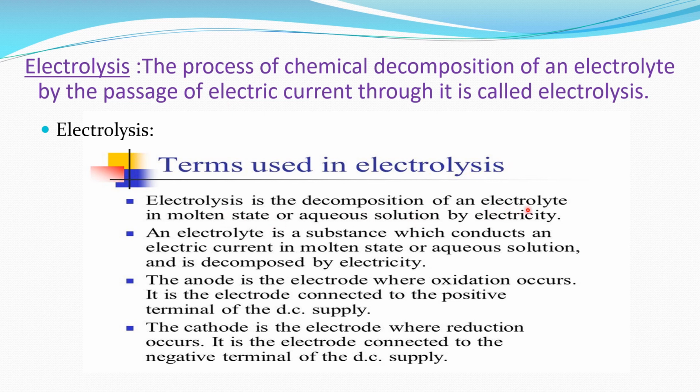Electrolysis is the decomposition of an electrolyte in molten state or aqueous state by passing electric current through it. An electrolyte is a substance which conducts an electric current in molten state or aqueous solution and is decomposed by electricity. Of the two electrodes used during electrolysis, one is the anode, which is the electrode where oxidation takes place. It is the electrode connected to the positive terminal of the battery. And the cathode is the electrode where reduction occurs, that is gain of electrons, which is connected to the negative terminal of the DC supply.